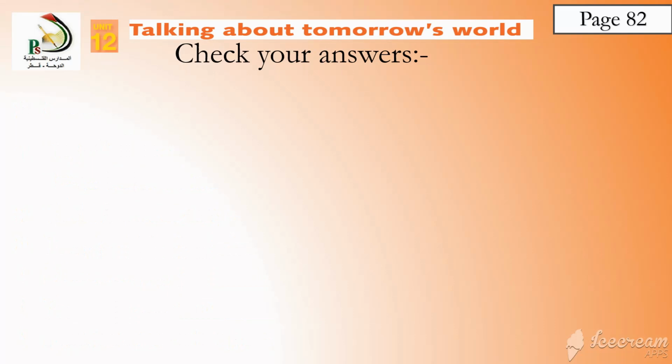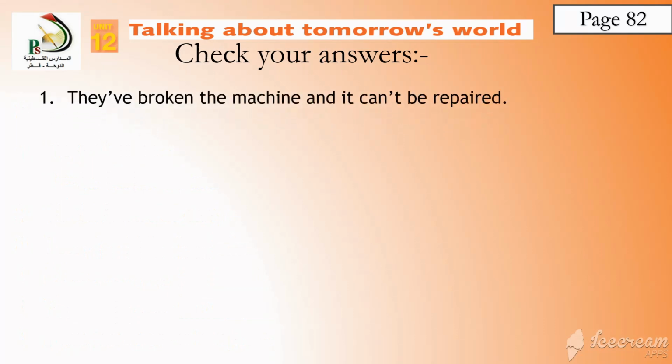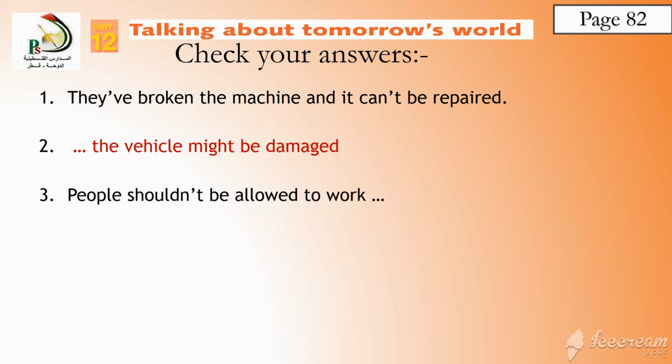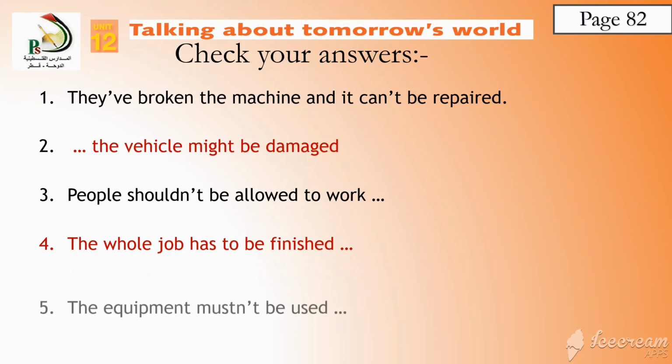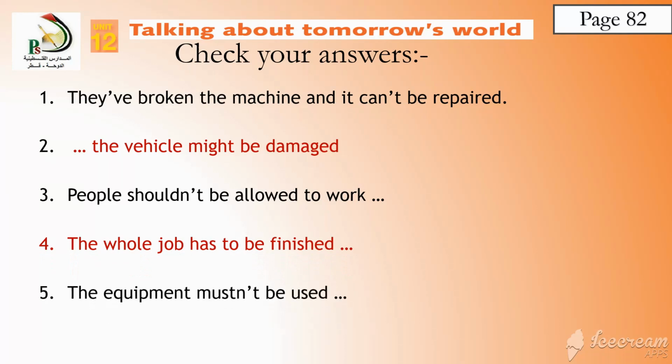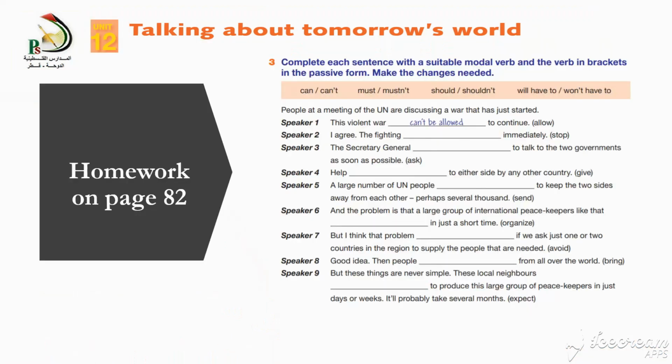Check your answers. Very, very simple and easy. Pause the video here. They have broken the machine and it can't be repaired. Number 2, the vehicle might be damaged. People shouldn't be allowed to work. The whole job has to be finished. The equipment mustn't be used. See, what did we do? We just added be in order to bring the modal verb together with the past participle. You would be taught.